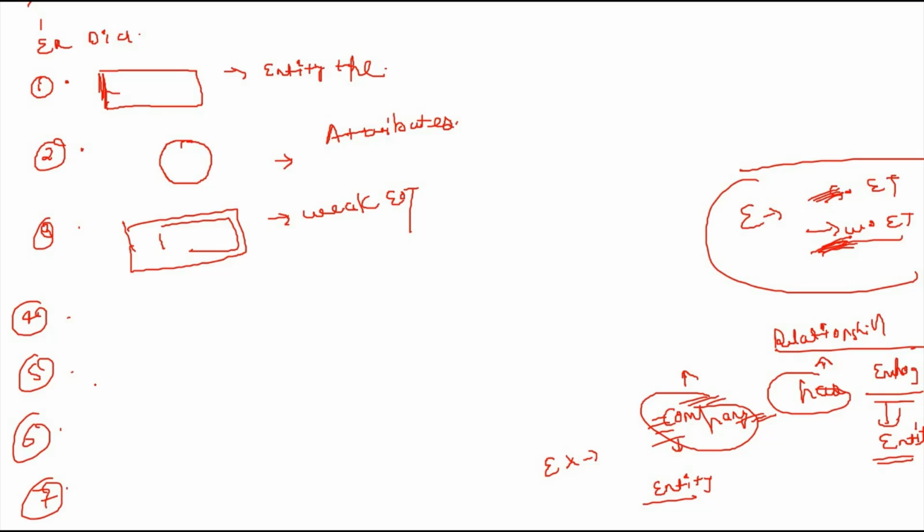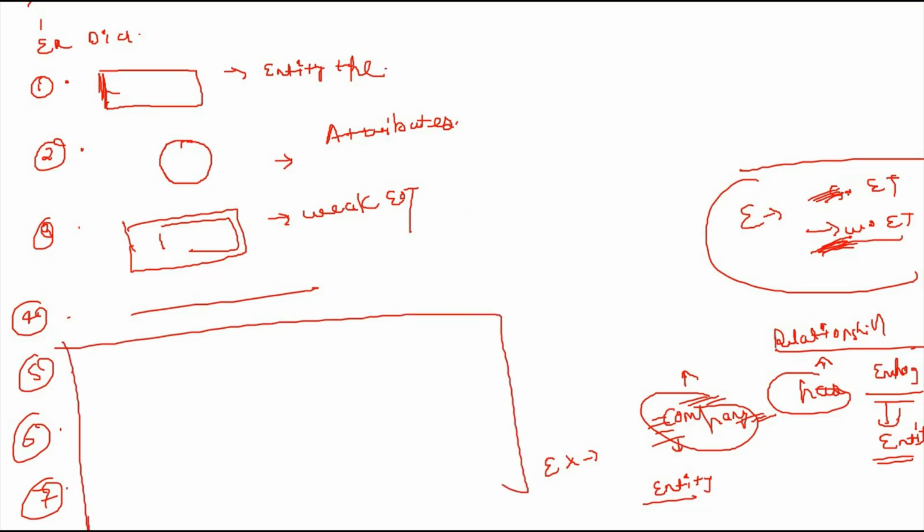So these are very important, and I have to mention that. This is the entity and the entity information, and there are two types of entity: strong entity and weak entity.